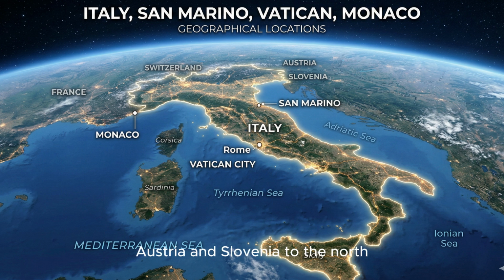Andorra borders France to the north and east, and Spain to the south and west. It is a mountainous, landlocked microstate. Monaco is surrounded by France on land and faces the Mediterranean Sea to the south.